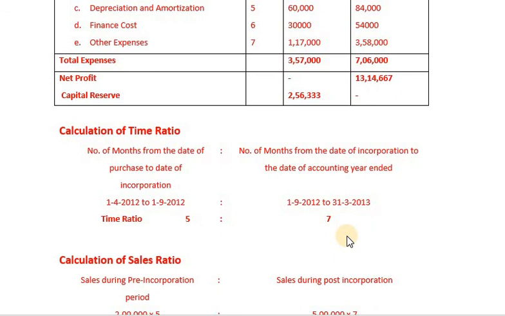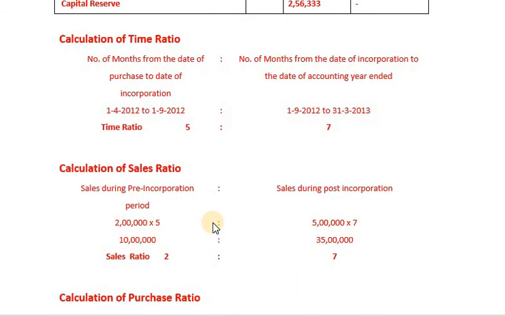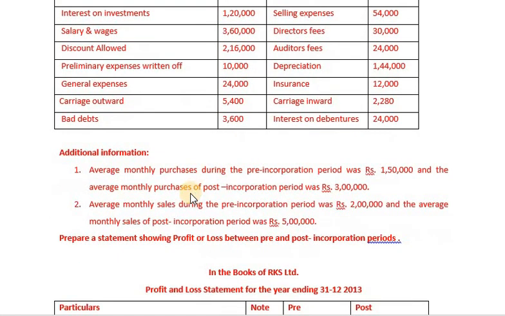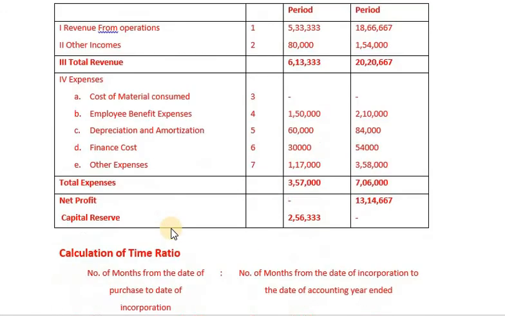Next, let us calculate sales ratio. While calculating sales ratio, we must consider sales during the pre-incorporation period and sales during the post-incorporation period. Average monthly sales during the pre-incorporation period was 2 lakh and during the post-incorporation period was 5 lakh.